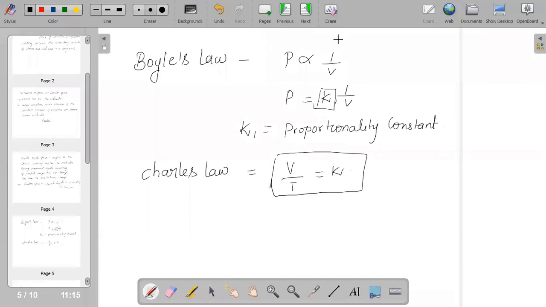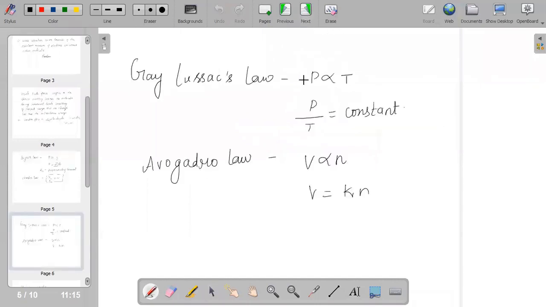And the next law talks about Gay-Lussac's law, where pressure is directly proportional to temperature. Pressure is directly proportional to temperature, hence we can say P by T will be equal to a constant value.